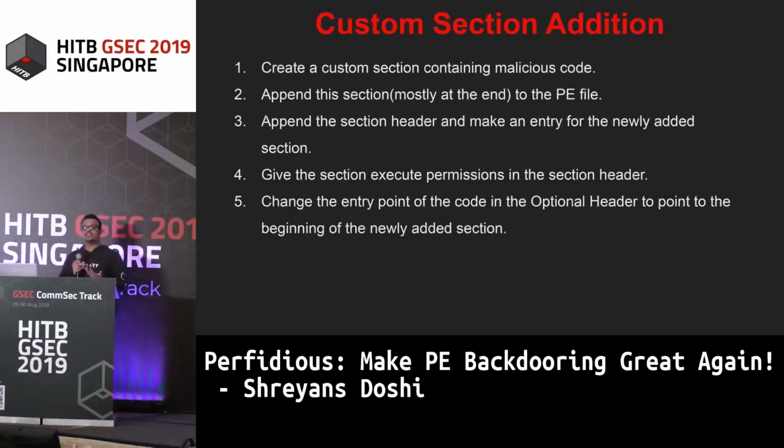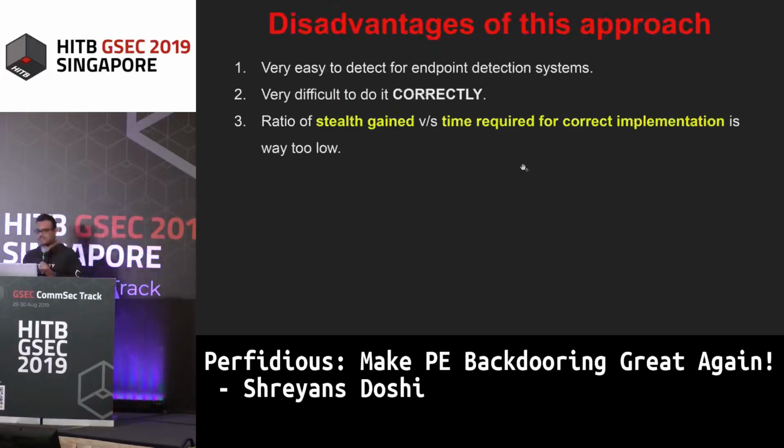Custom section addition basically means you add a custom section at the end of the PE file once all the original sections are completed, and then change the address of the entry point inside the optional header to point to that particular section. So instead of the execution occurring inside the normal text section, the execution would take place inside your custom section. While it's really easy to implement this technique, it's really easy to detect as well, because custom sections are really easy to find.